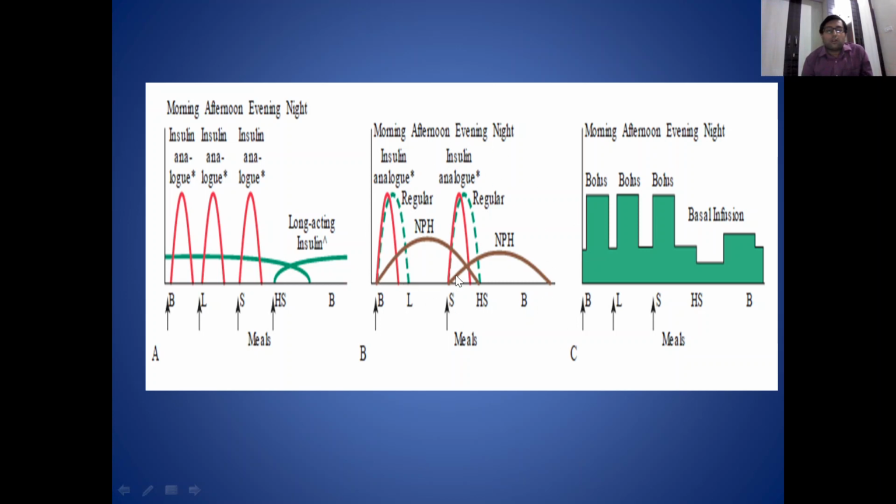Due to affordability issues in our country we are still using mixed chart insulin, and if the patient can afford it, then it is better to give them basal bolus regime of the insulin.